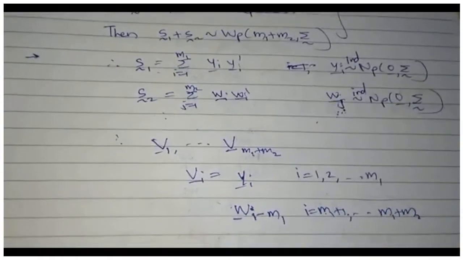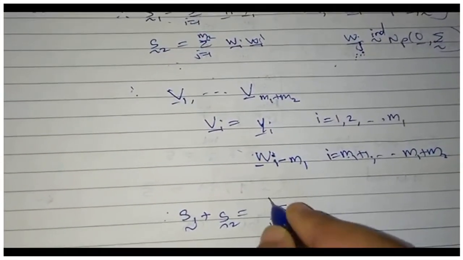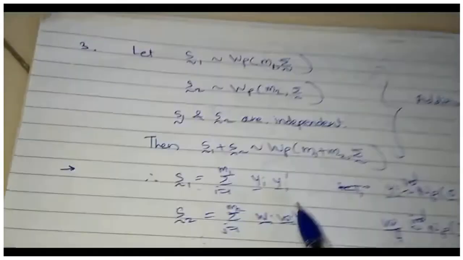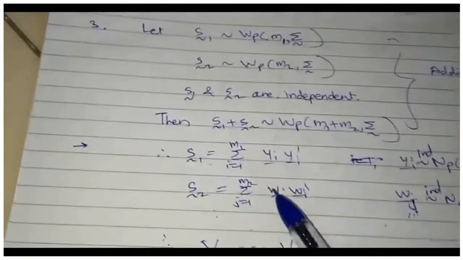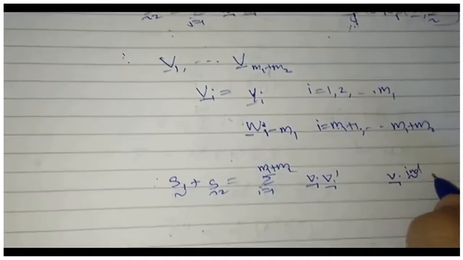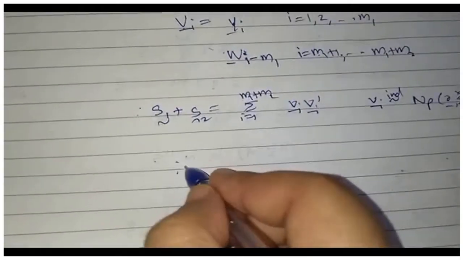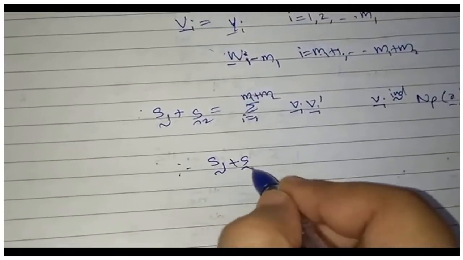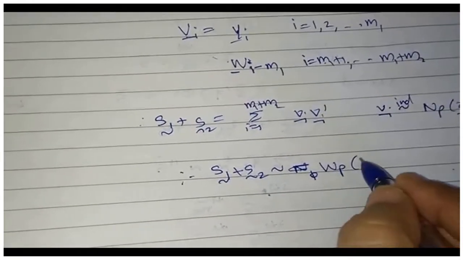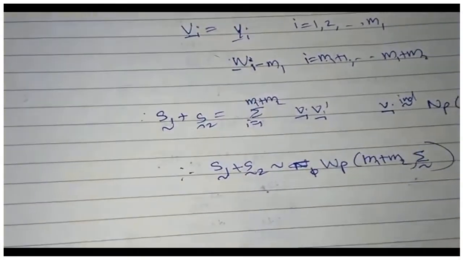Then S1 plus S2 would become the sum over i going from 1 to m1 plus m2 of vi vi prime, because yi prime can be substituted by vi and wi prime can also be substituted by vi prime, where each vi is p-variate normal with mean 0 and variance covariance matrix sigma. Therefore, this is the definition of Wishart. Hence, S1 plus S2 follows Wishart with m1 plus m2 degrees of freedom and sigma matrix.